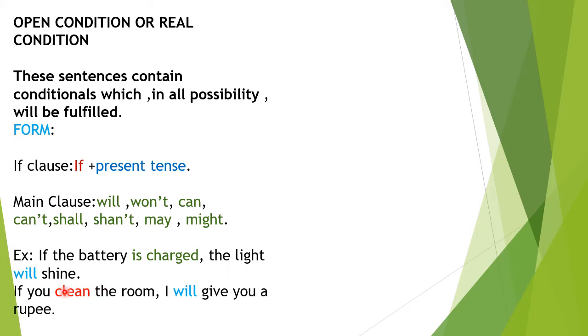The light will shine. Why do we call it main clause? Because it is a complete sentence. Now, only if I say the light will shine, it is meaningful. What will shine? Light will shine. Clear? There is an auxiliary and there is a verb also. Clear? In this, it is meaningful. So, we call it a main clause.